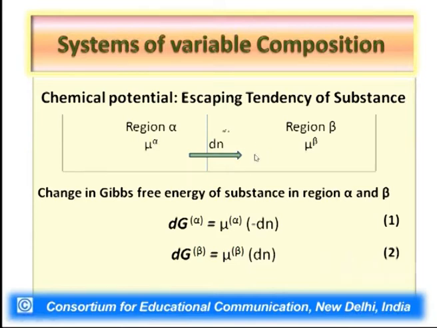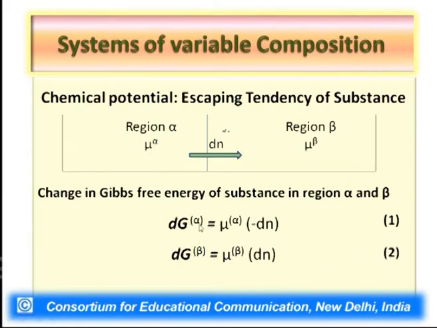Then in that situation, it means the region alpha suffers a decrease in the amount of the substance. In the region beta, we observe an increase in the amount of the substance. So, of course, there will be a change due to this change in composition in both the regions. In both the regions, there will be a change in Gibbs free energy.